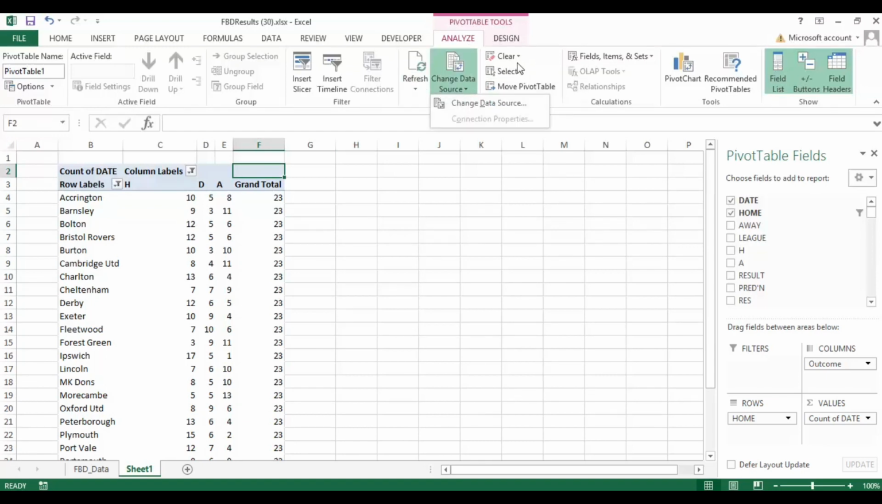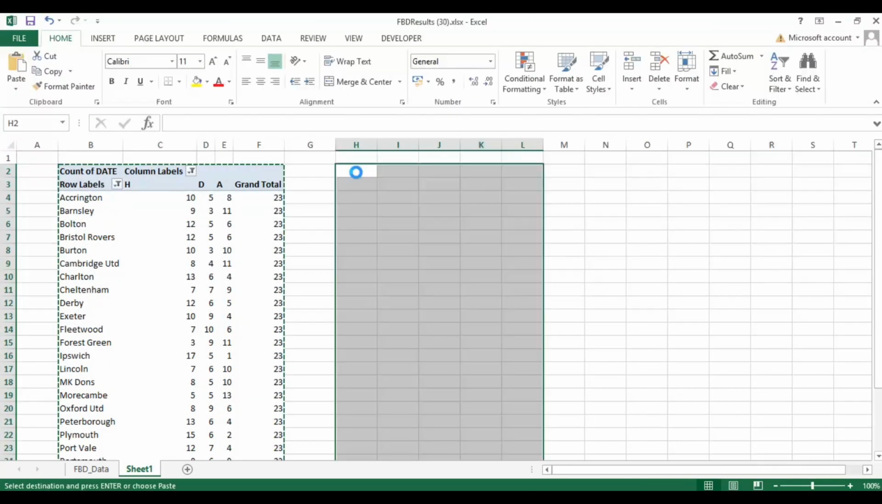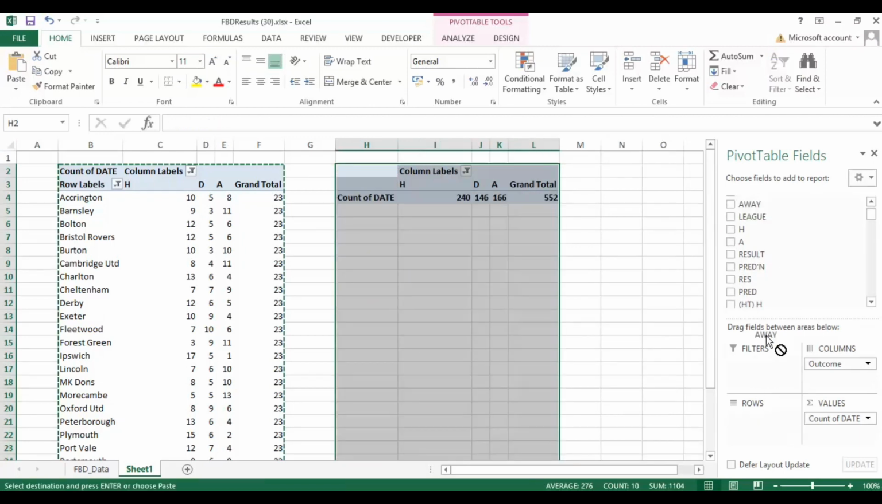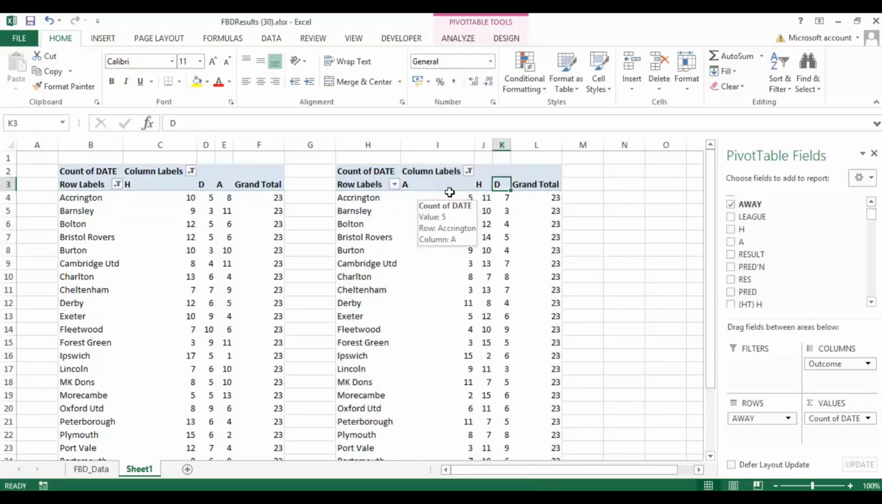So an easy way to do this is to select the current pivot table, and we can put in here the pivot table, and we're just going to change to away. And now what we want to do is say, well, if the team is away and the result was away, that was an away win. A draw and a home win would be a loss for Accrington in that top example there.